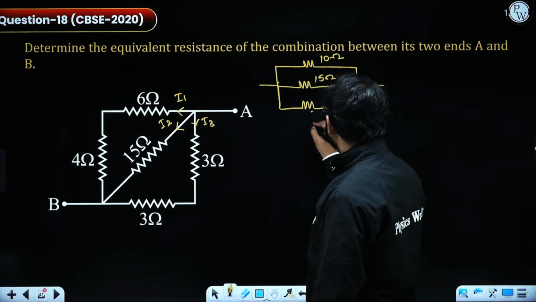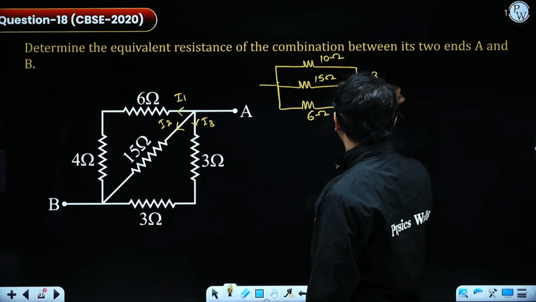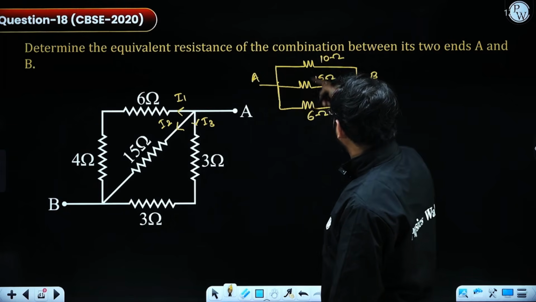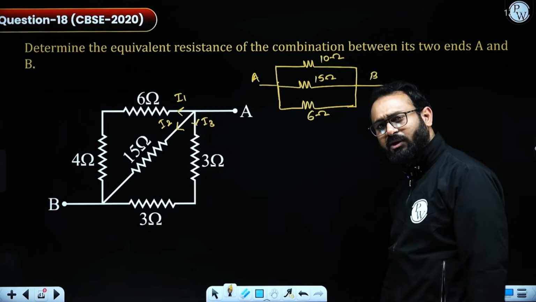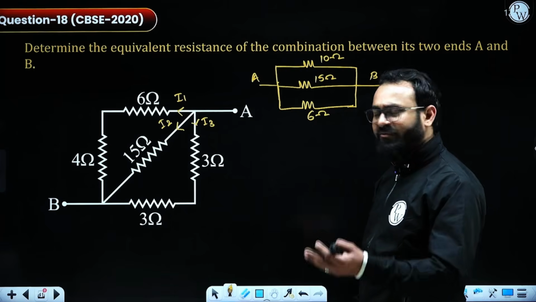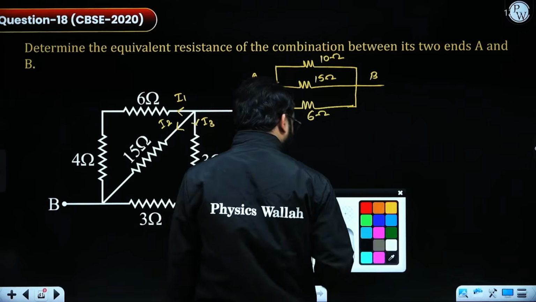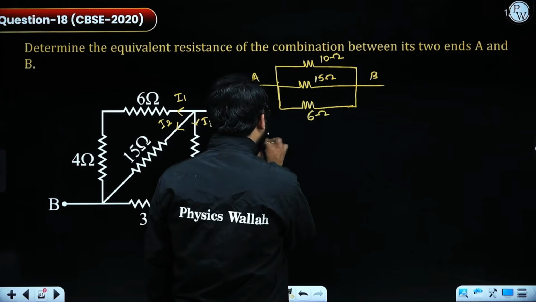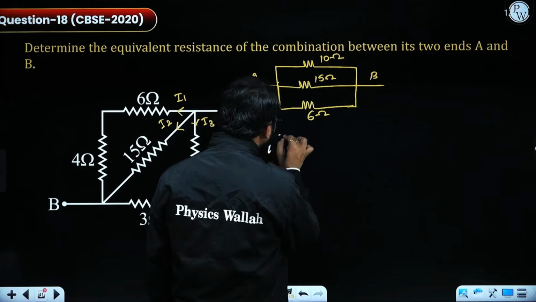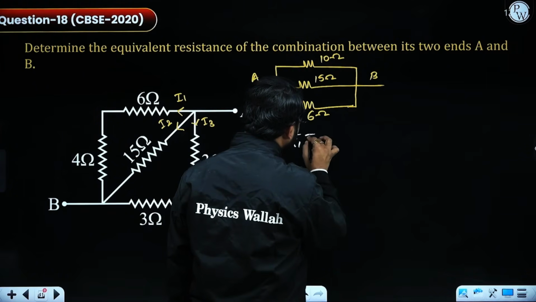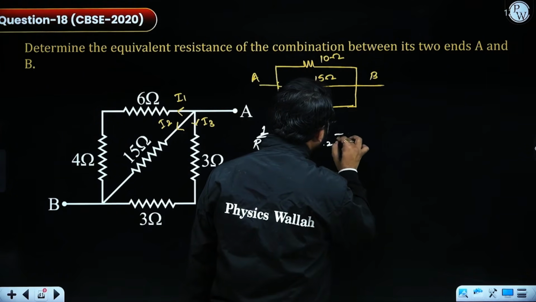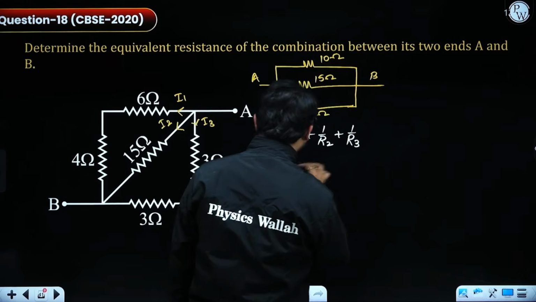Now there are two ways of solving. Either you can apply R1 R2 upon R1 plus R2 with 10 and 15, and whatever is coming out, you can apply the same process with the third one. Or else the conventional method according to the formula, 1 by R equivalent equals 1 by R1 plus 1 by R2 plus 1 by R3. Let's put the values.